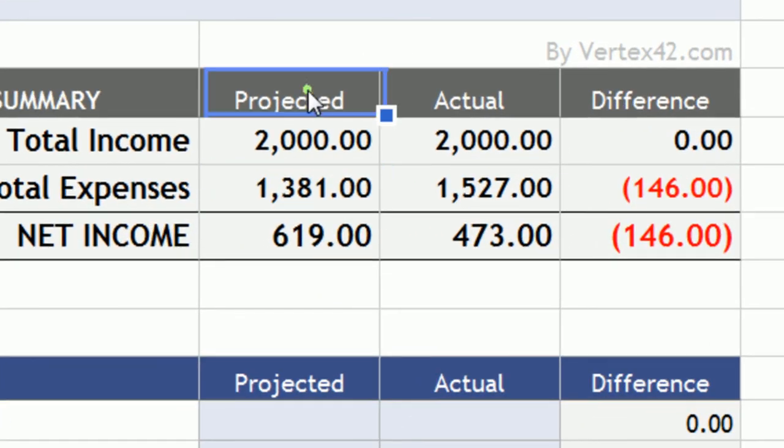And so projected is something that we project to happen sometime in the future, right? So we're projecting what's coming in, or what we think is going to come in the future, and what we think is going to go out sometime in the future, right? And then this is actually what happens. And the common mistake that people make